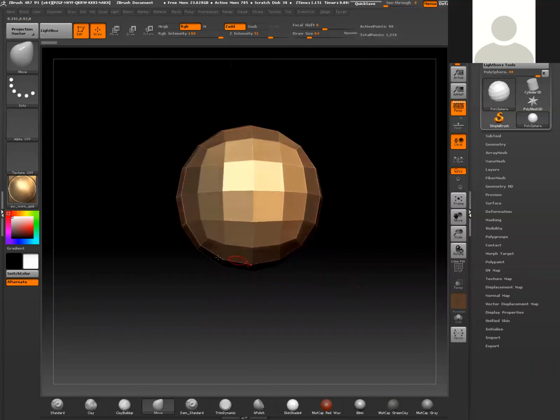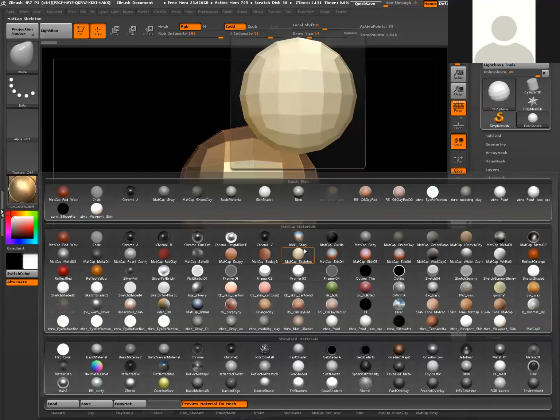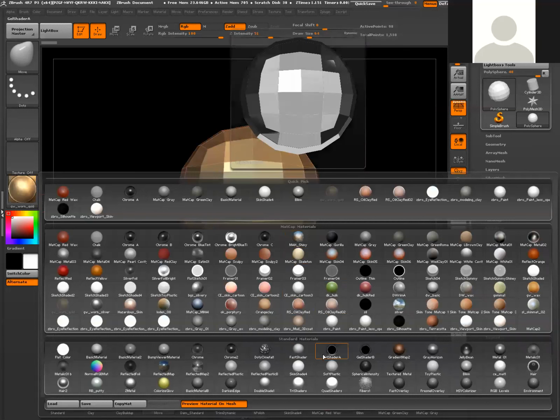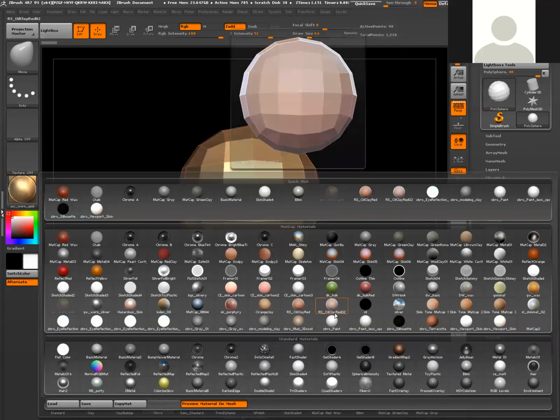Now one thing to demonstrate between the materials, you have what's called matte cap materials, and then down here standard materials. Now I don't have really a particular preference to what you guys would use as you're sculpting. For myself, I tend to use something that's fairly neutral, that just shows the form quite nicely. One that I use quite often is this RS Oil Clay Red 02.